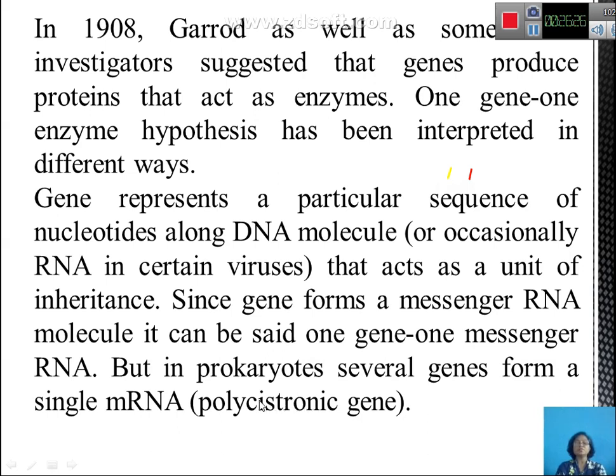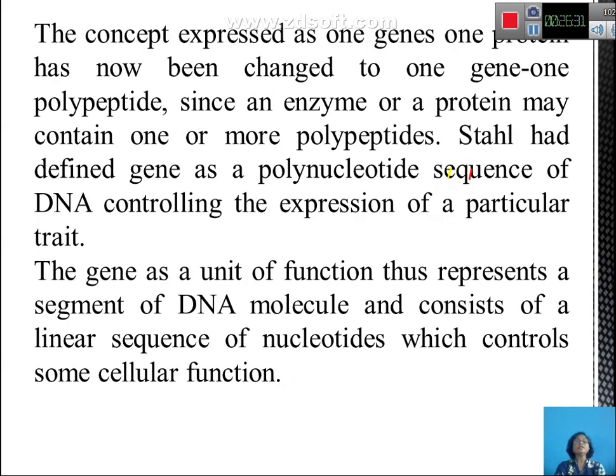Therefore, this concept was later reformulated and called the one gene, one polypeptide hypothesis. Since an enzyme or a protein may contain one or more polypeptides, it was clear that the hypothesis should be that one gene is responsible for making one polypeptide molecule.